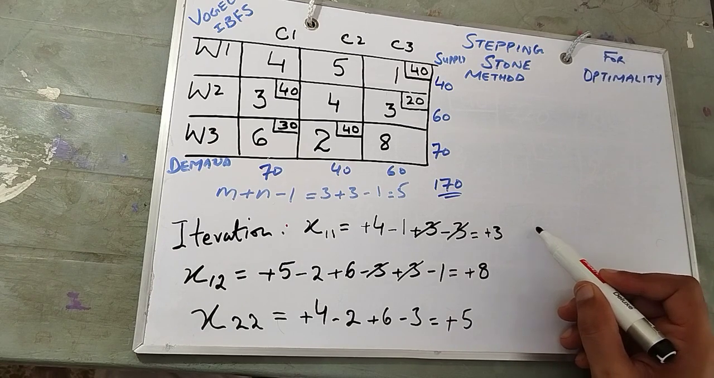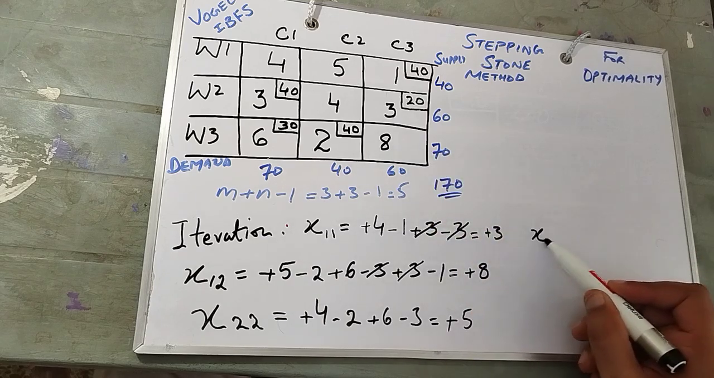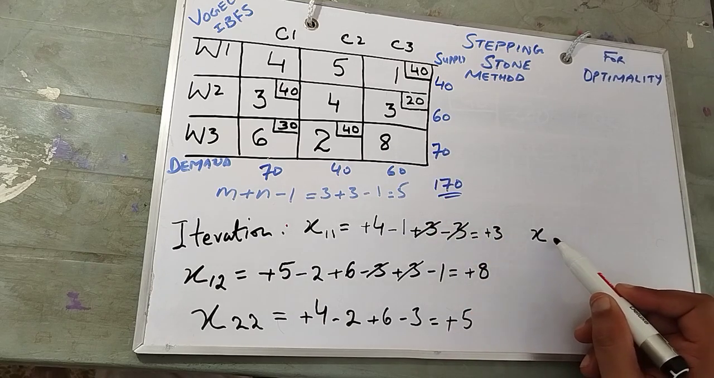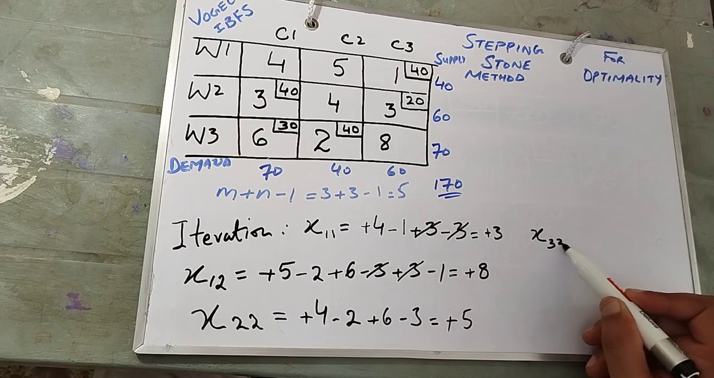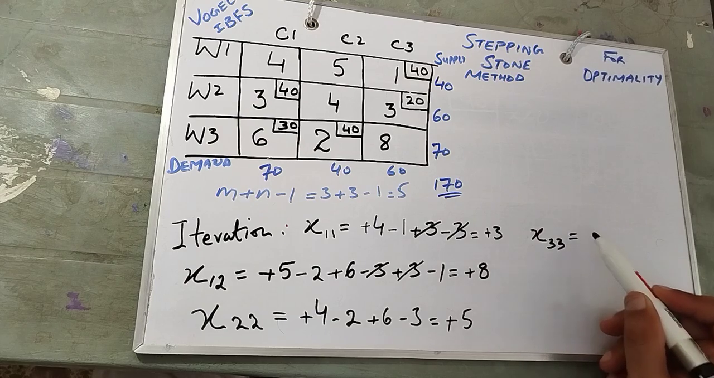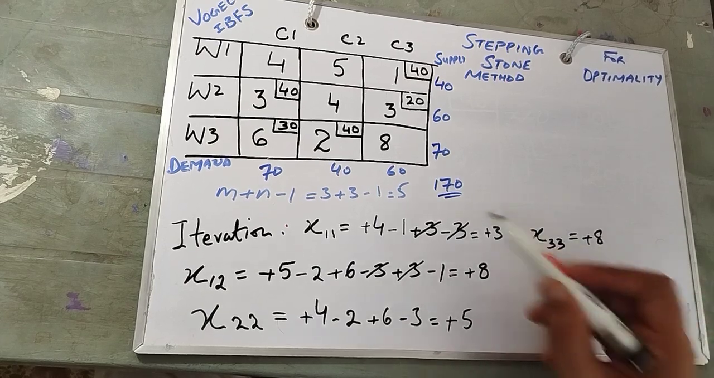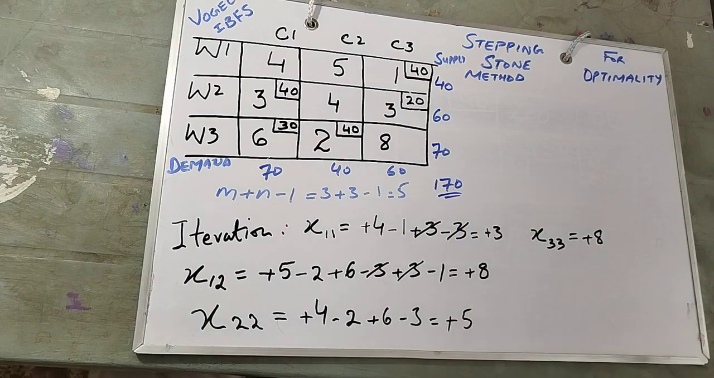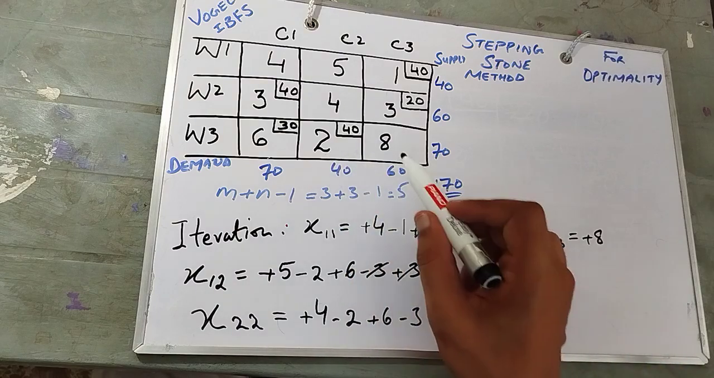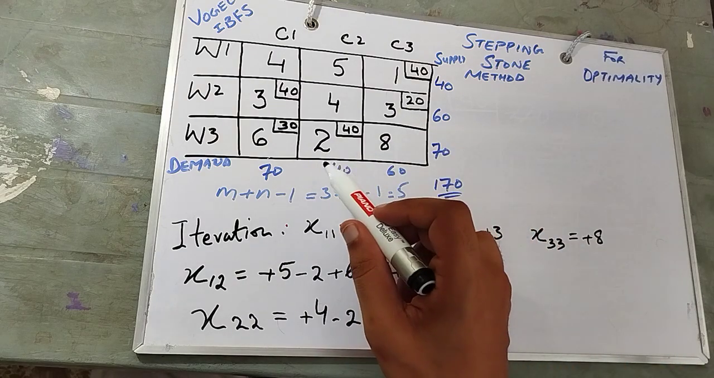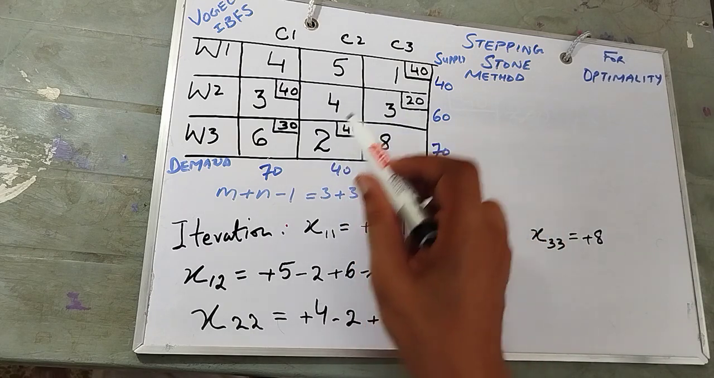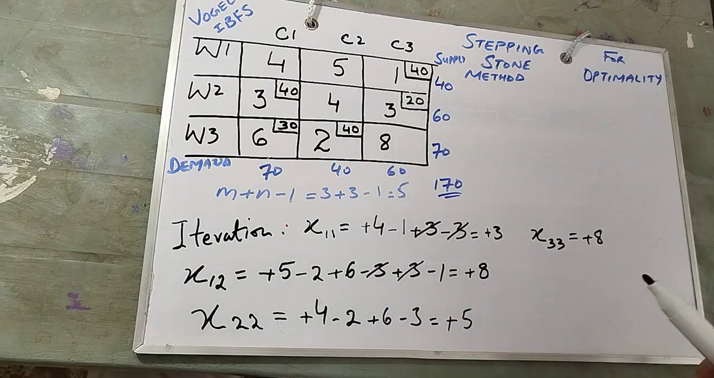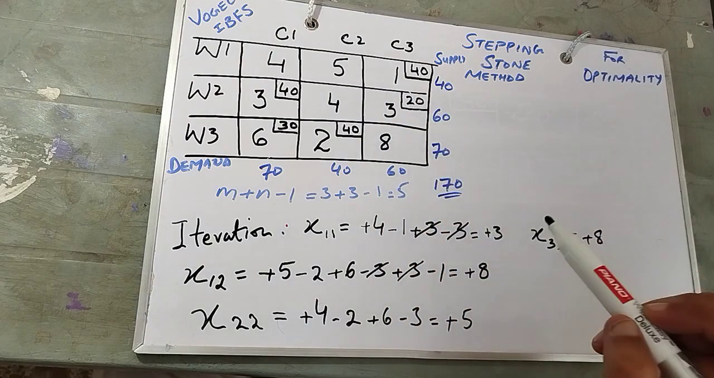So the last one would be 8. 8 is x 3, 3. Third row, third column. Now plus 8, starting from plus 8. Now how would we make the loop? Interestingly, we can go to 2, we can go to 3. If we go to 2, how will we get back? Because there is no loop, shortest loop over here. In fact, the longest loop is not even there. So we will prefer to go to 3.